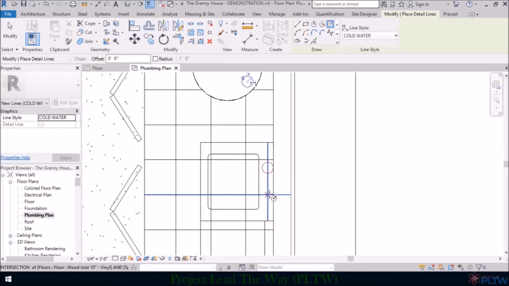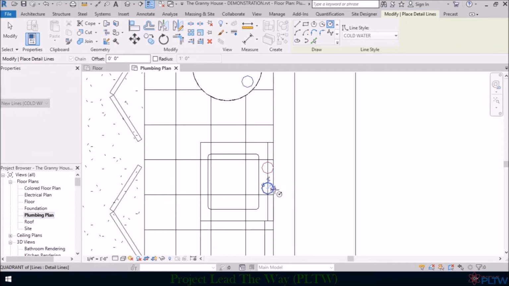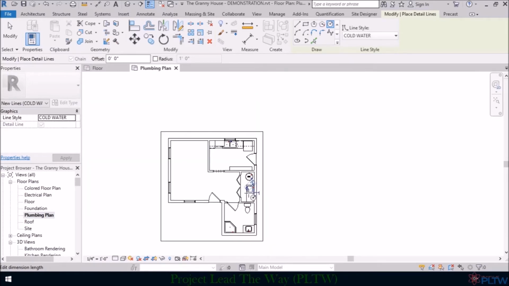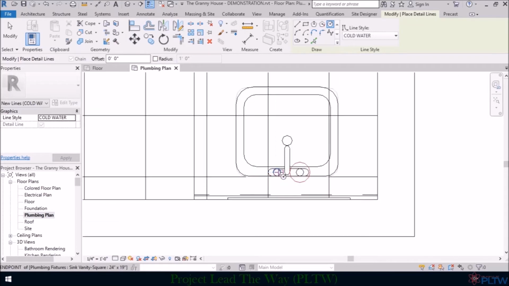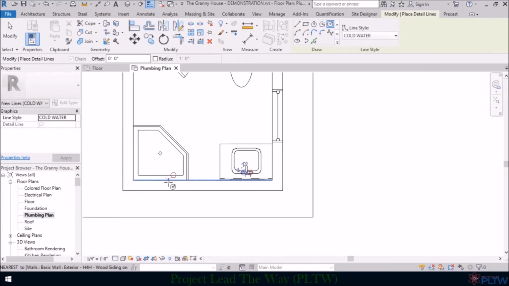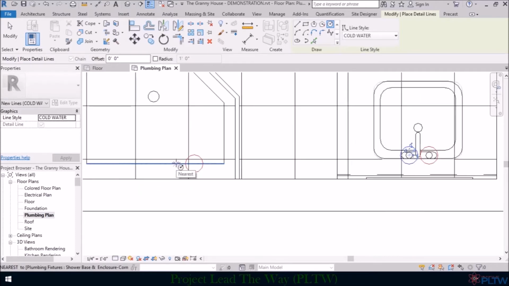So I'm going to put in a cold water line or a location where that 2-inch circle needs to be, to represent where our cold water line will be. Then we need to go down to this handle of the sink, and we'll place another 2-inch circle there. And then we're going to place a 2-inch circle somewhere about right here will be fine.